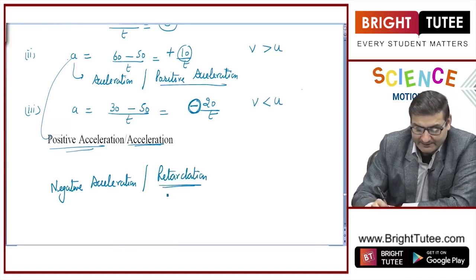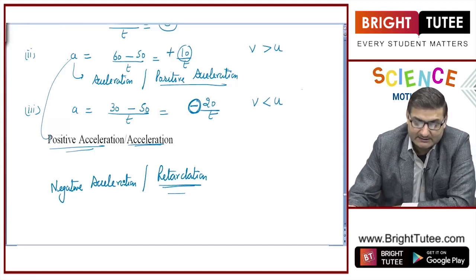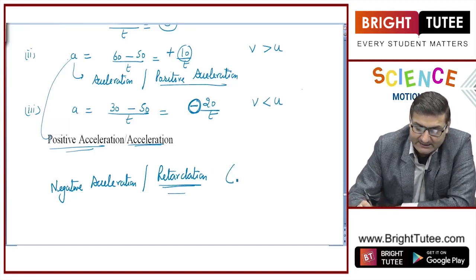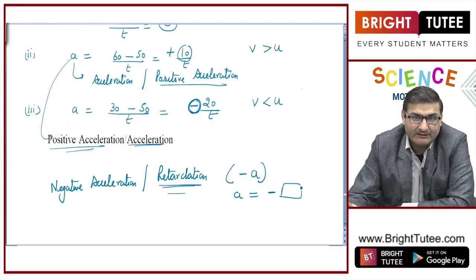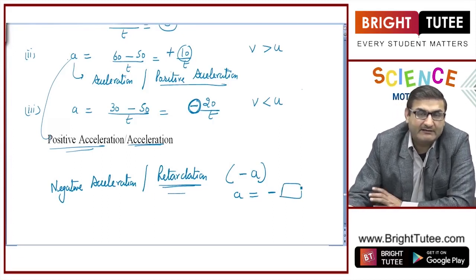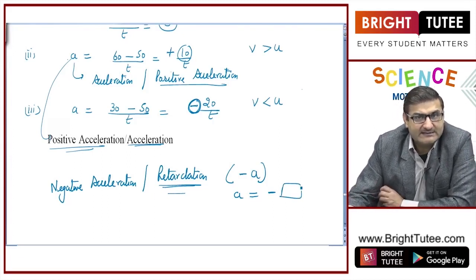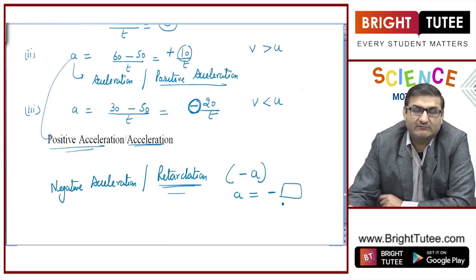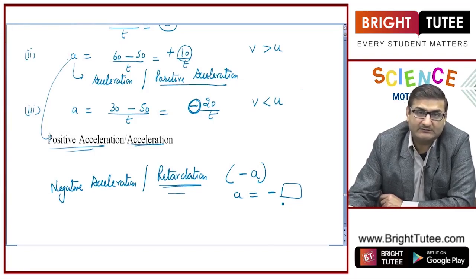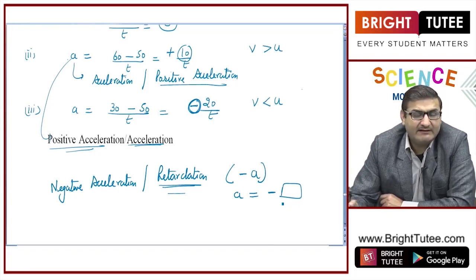So what is retardation? Retardation is simply negative acceleration, and retardation is simply minus a, or the other way around, when a has a minus value. The SI unit is the same, everything is the same, meter per second square, simply there is a minus sign, simply it represents that the initial velocity was more and the final velocity was less. And when will it happen?